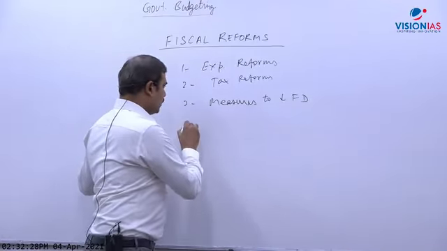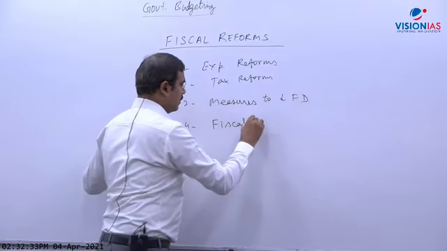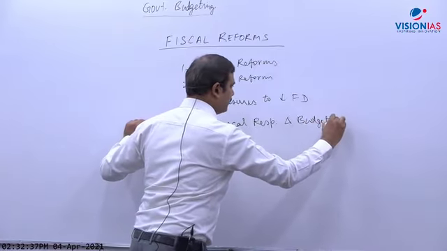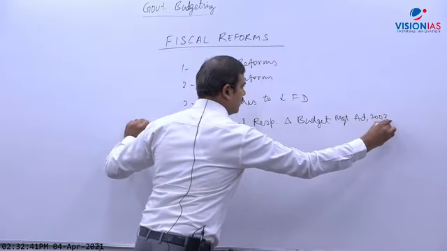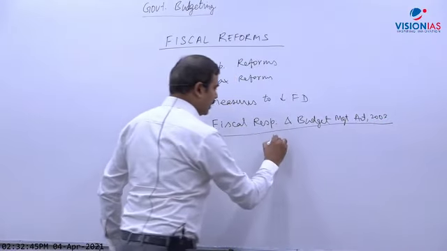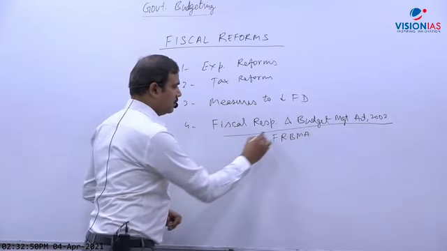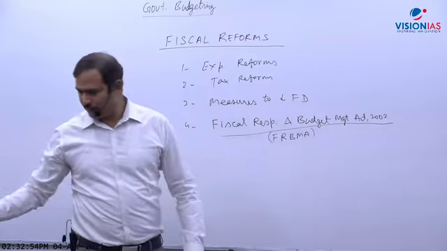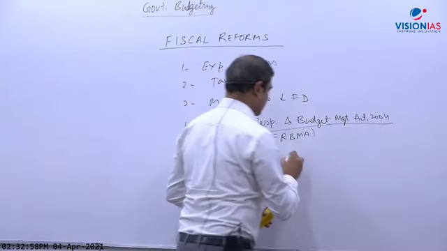So now the most important measure I will discuss here is FRBMA, the Fiscal Responsibility and Budget Management Act 2003. Briefly I will discuss this. I have already discussed this FRBMA. So write down the name, FRBMA. It was passed in 2003 and became effective in 2004.